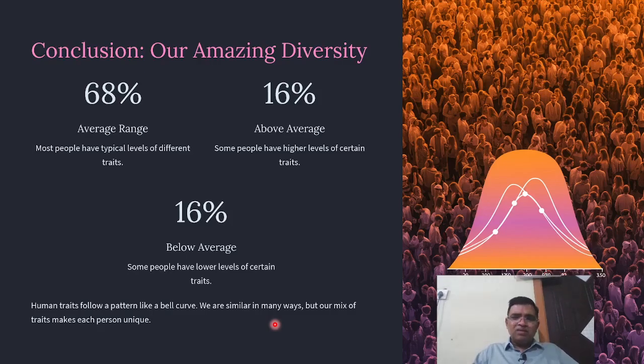Average people are about 70%, 16% are more understanding, and 16% have less understanding, below average. Human traits follow a pattern like a bell curve. We are similar in many ways, but our mix of traits makes each person unique.